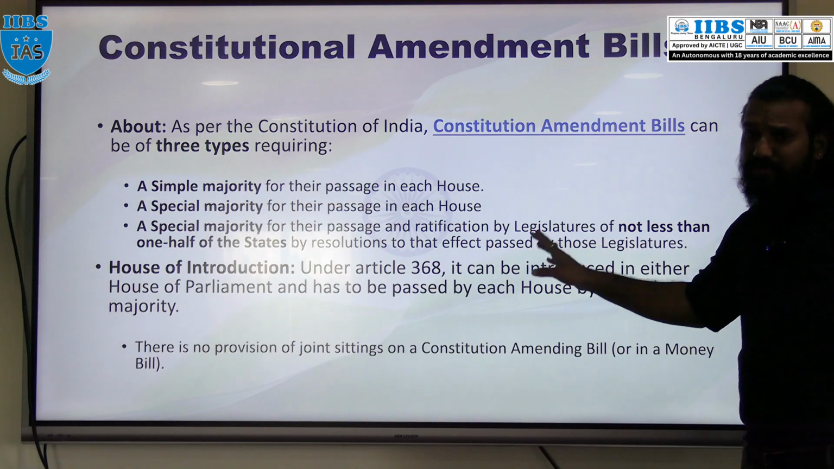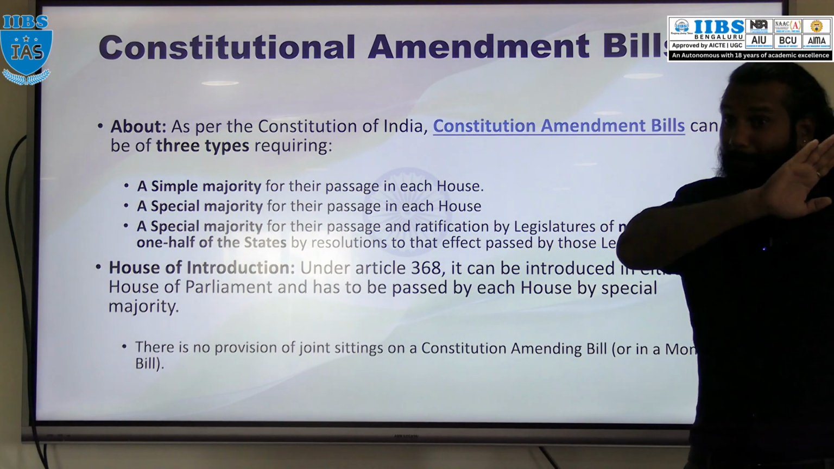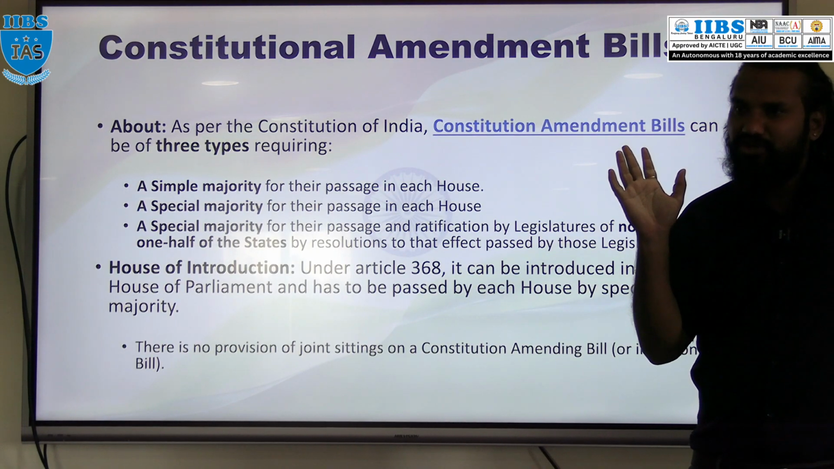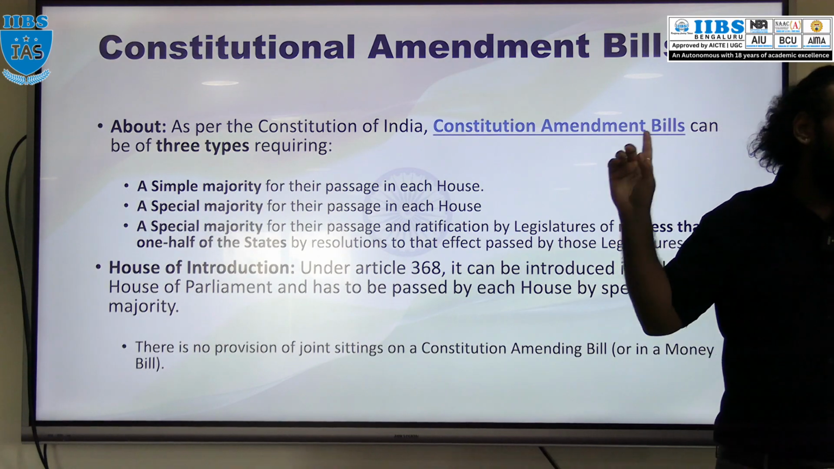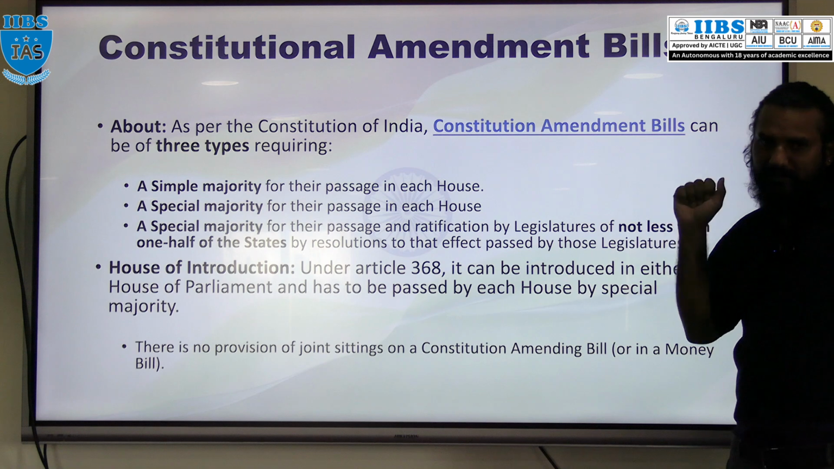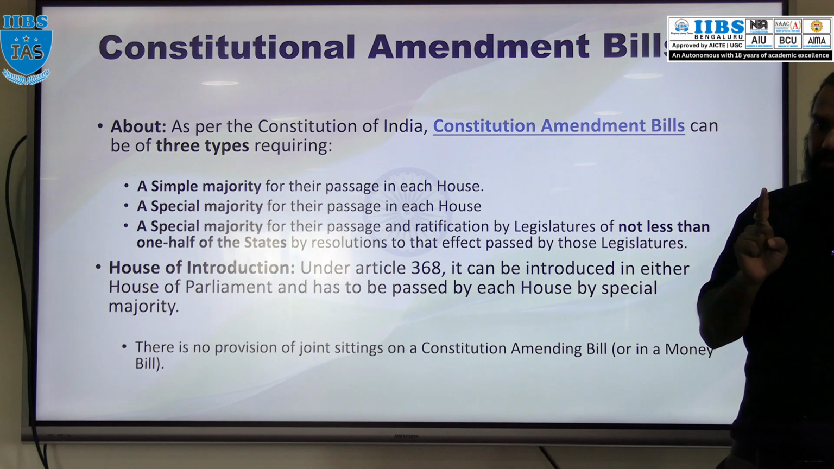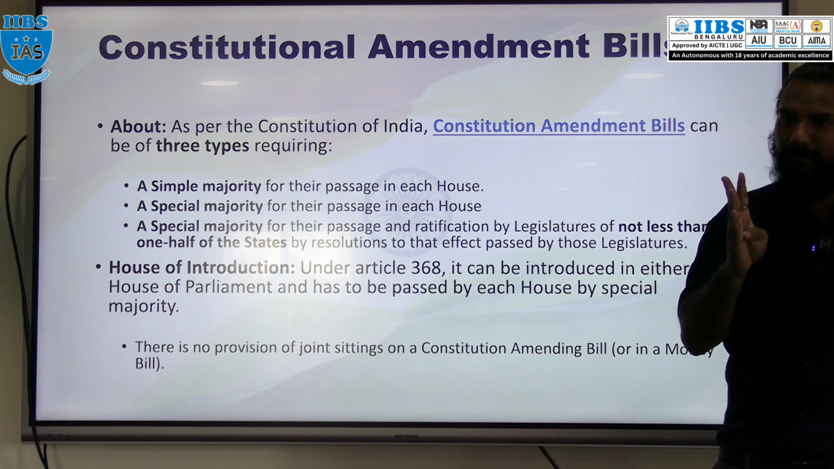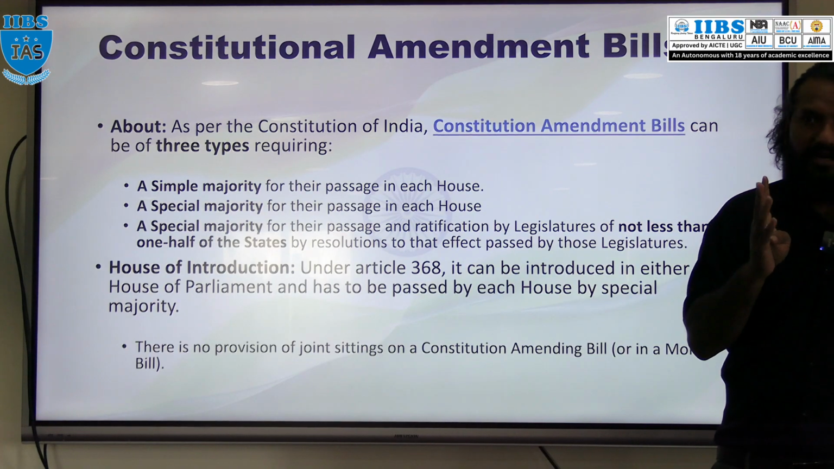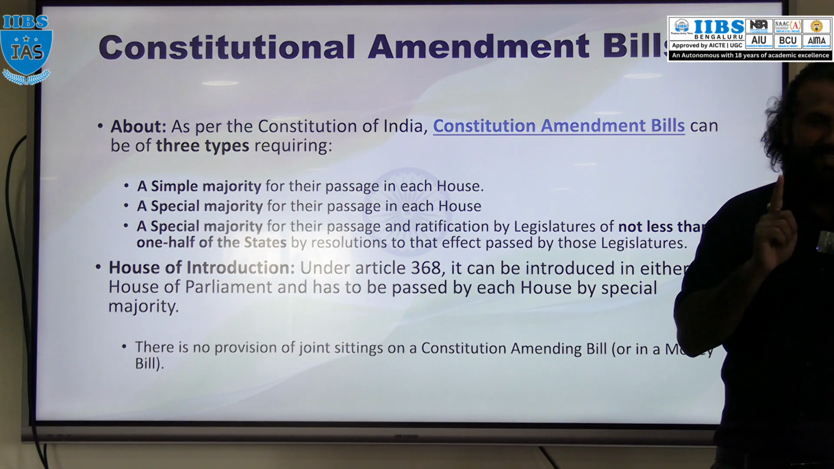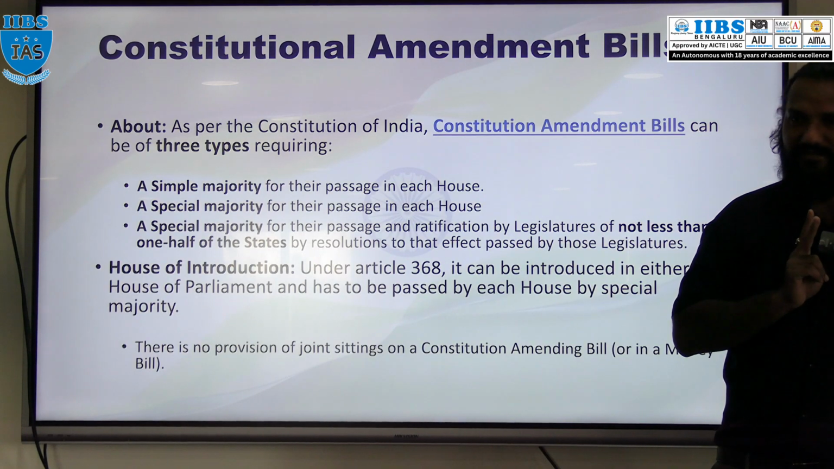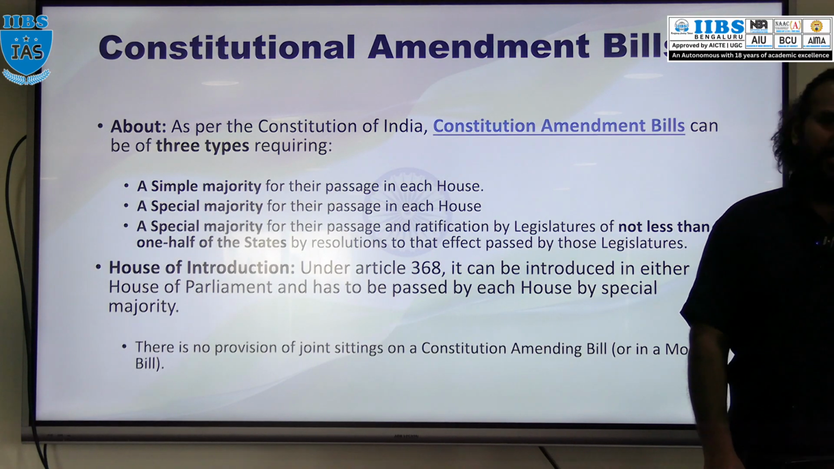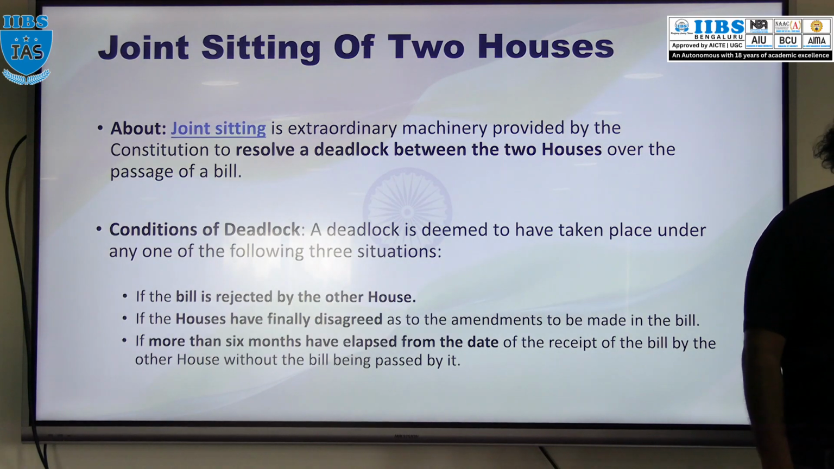The bill has to be passed by both houses of Parliament separately. There is no question of a joint session of Parliament for a constitutional amendment bill. Your understanding? Ordinary bill we discussed, money bill we discussed, finance bill we discussed, and constitutional amendment bill we discussed. So a joint session is possible in the case of an ordinary bill and finance bill. In the case of a money bill and a constitutional amendment bill, there is no provision of joint session.